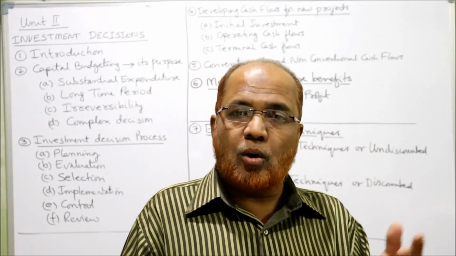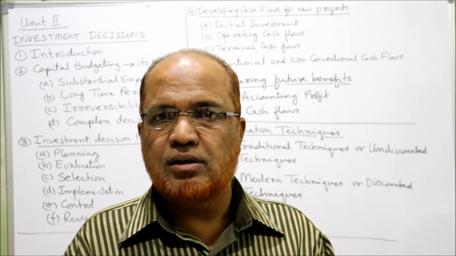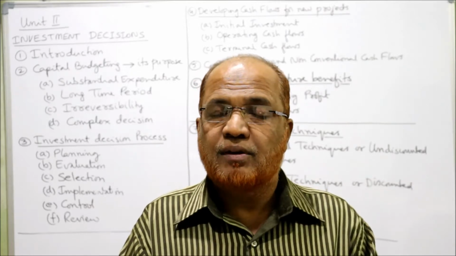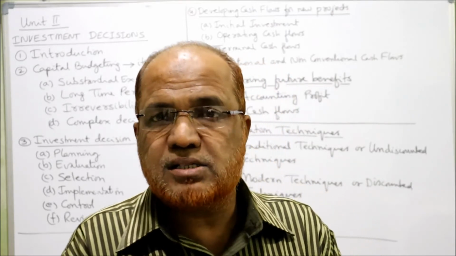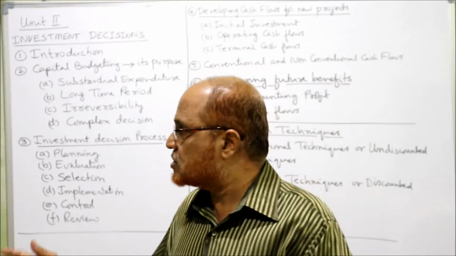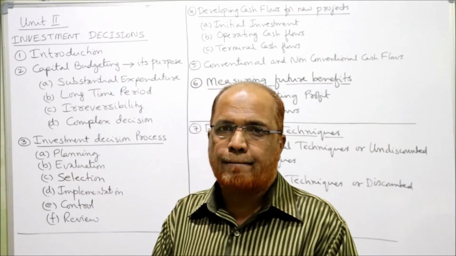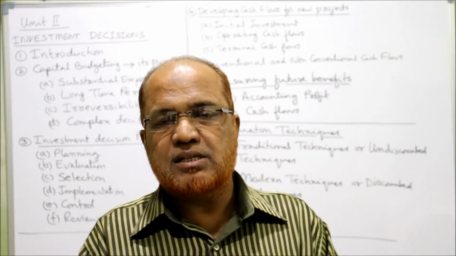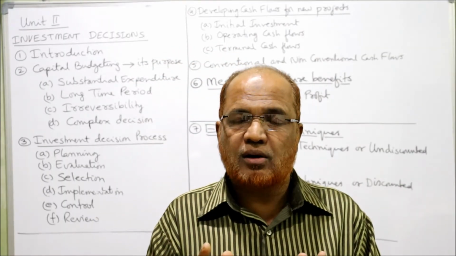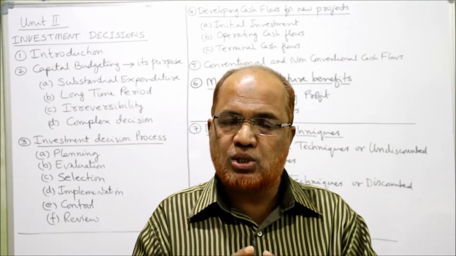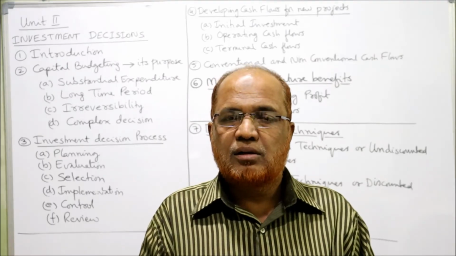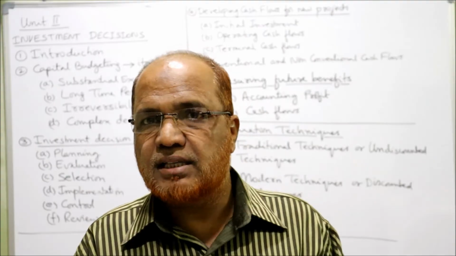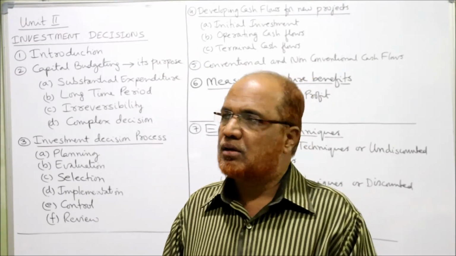Competition is there. Government laws are changing. So all these things will make things more complicated. We cannot easily forecast or estimate. So that's why these decisions are very complex decisions. तो ये decisions जो होती हैं capital budgeting decisions, only top management they have to take after making a lot of calculations, a lot of deliberations. Then only they can make, because in a hurry we cannot take this type of decisions.